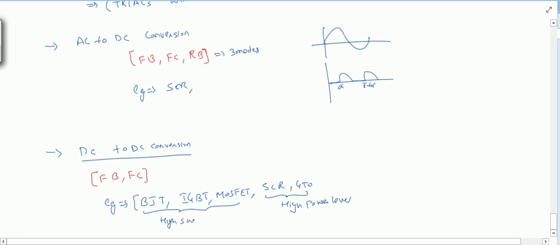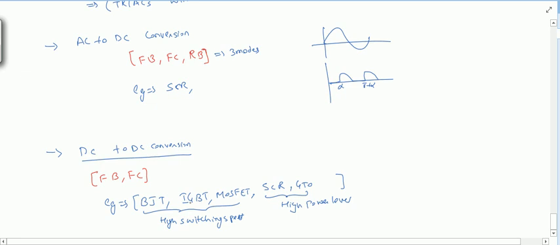Here we can use triac, but triac can handle only low power applications. And if we consider switching, we have other devices like BJT, MOSFET for higher switching speed.